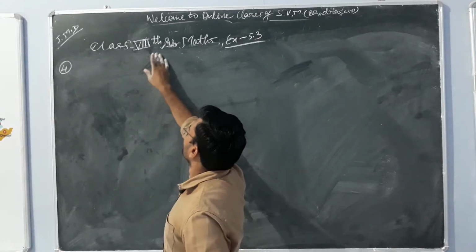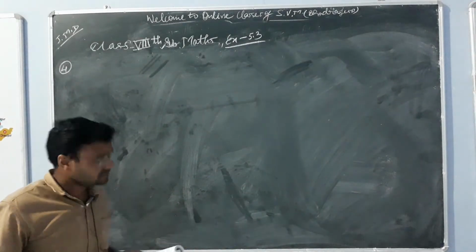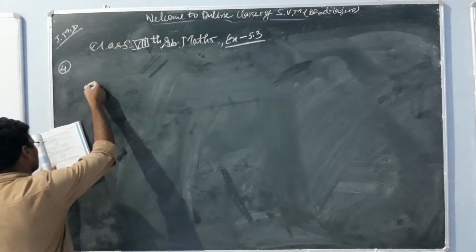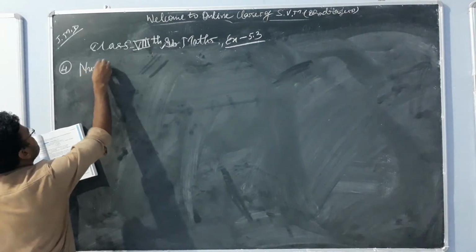This is our class 8 subject maths and exercise number 5.3. Okay, and question number 4 is what? Numbers 1 to 10 are written on 10 separate slips.